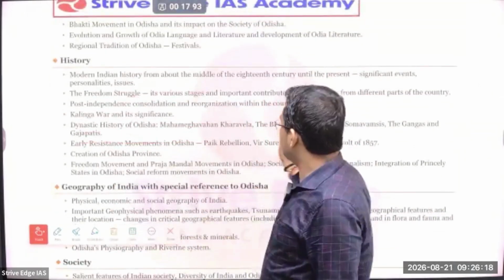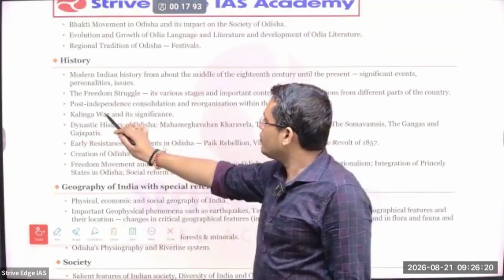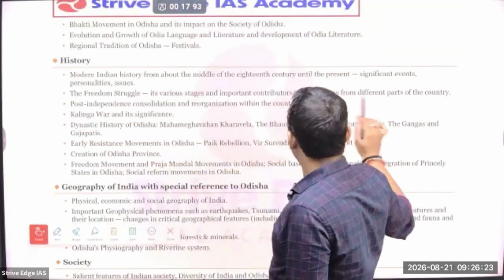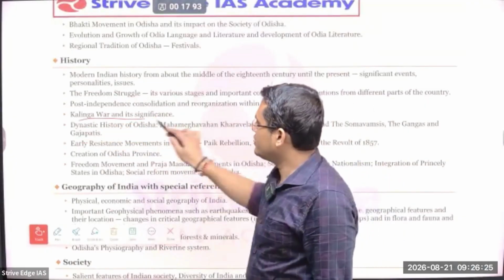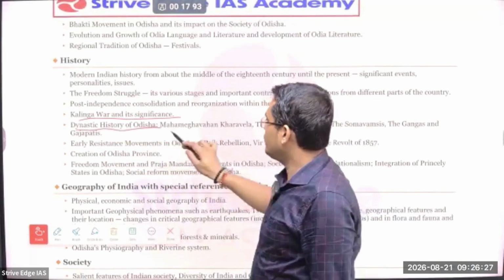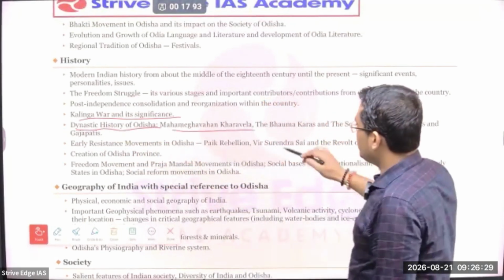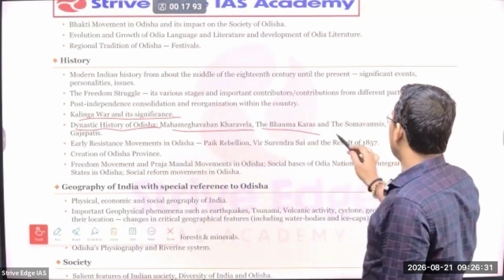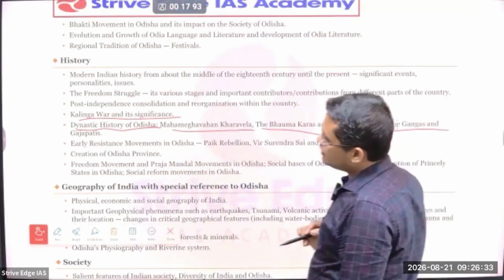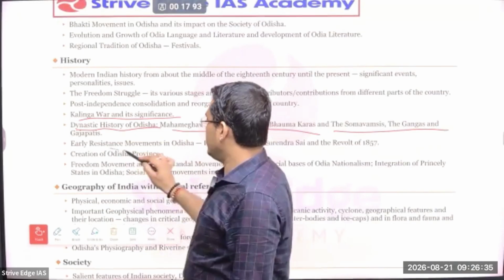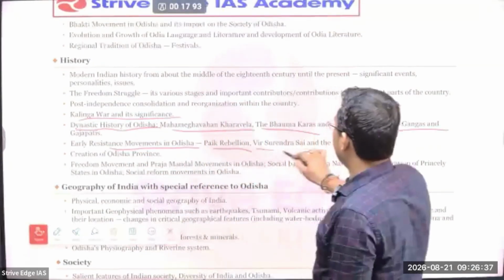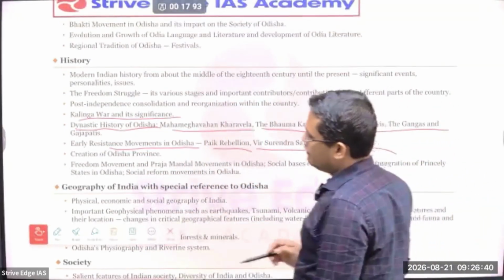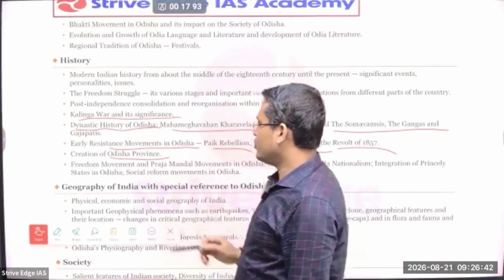So everything same as in the UPSC, but some of the things that are unique to Odisha, for example Kalinga war and significance, dynasty history of Odisha like Mahameghavahana Kharavela and Bhaumakara dynasty, Somavanshi, Gangas and Gajapatis. So early resistance movement in Odisha like Paika rebellion, Veer Surendra Sai and revolt of 1857. Then creation of Odisha province.